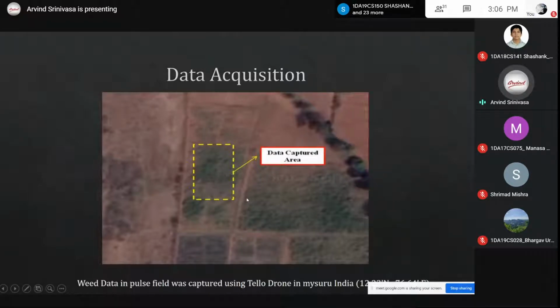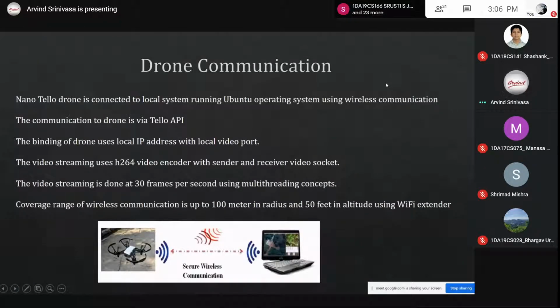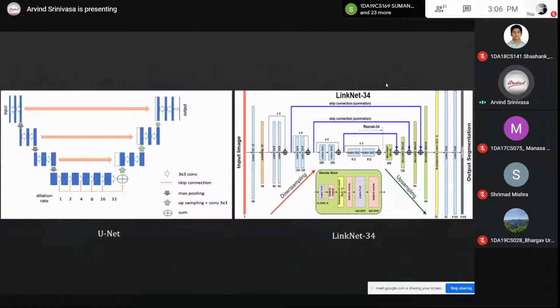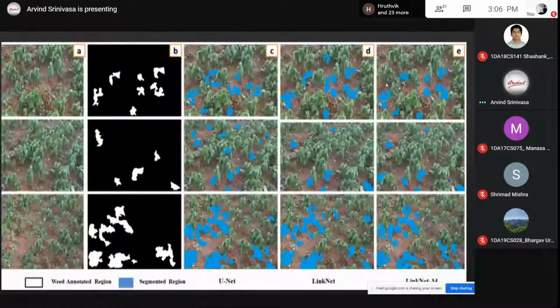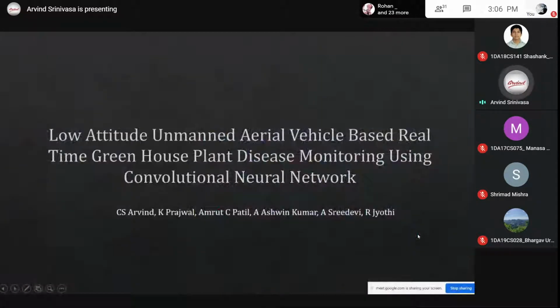We captured the data from the outskirts of Mysore and annotated where the weed is. These are the Parthenium weeds, and communication was done from the drone to the hardware. We used two algorithms called UNet and LinkNet 34, and you can see UNet had false positives, whereas LinkNet 34 had good detection of the weed.